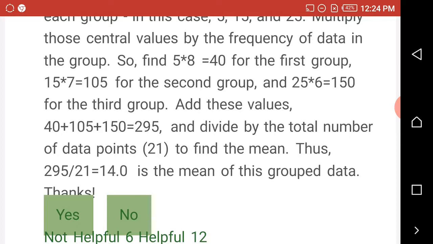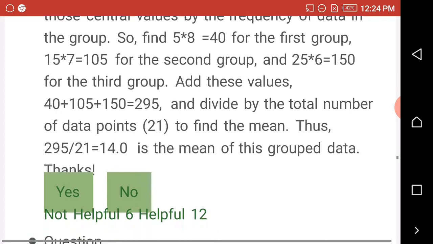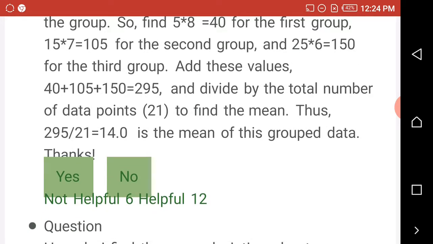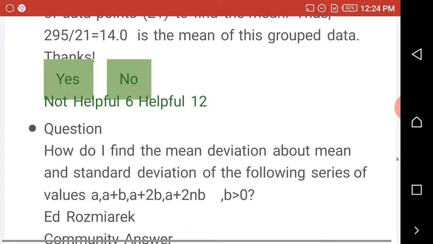Divide by the total number of points, 21, to find the mean. Thus 295 divided by 21 is equal to 14.0. This is the mean of this grouped data.